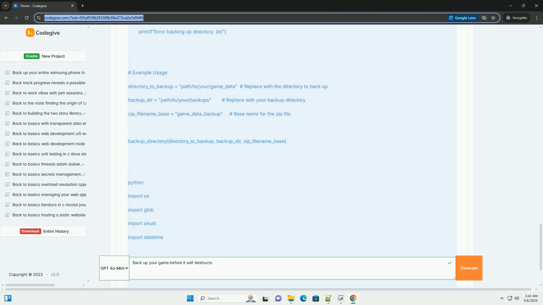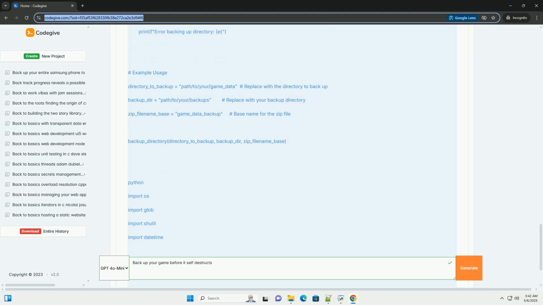Cloud backup notes, general. Other cloud services: adapt the code for other cloud storage services, Google Cloud Storage, Azure Blob Storage, Dropbox, etc. Each service has its own SDK. Security: secure your cloud storage bucket.